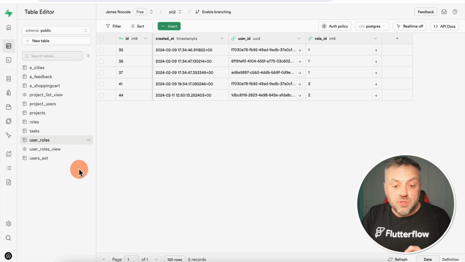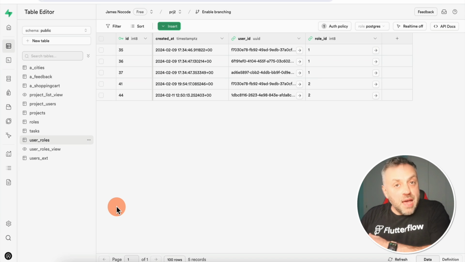The next reason why Supabase is absolutely perfect for your no-code apps is because it's so simple and so straightforward to connect your apps to your database backend via their simple and easy to use API. And so once you've set up your schema and maybe you've even given it some simple data, the next thing that you're going to be doing is integrating Supabase with the app that you're building using a no-code builder such as Flutterflow.